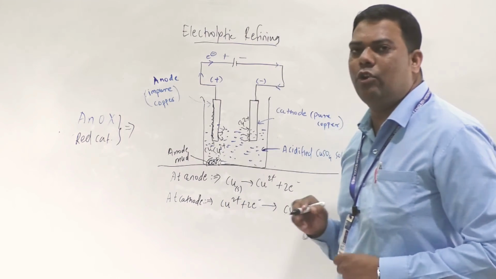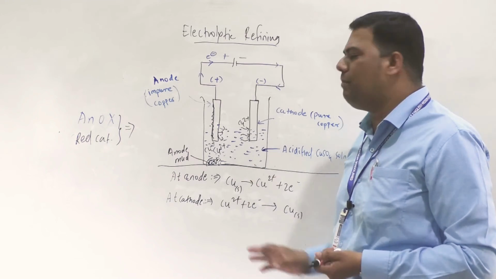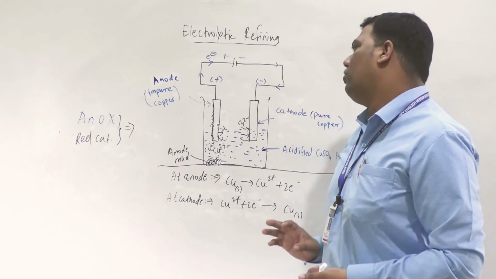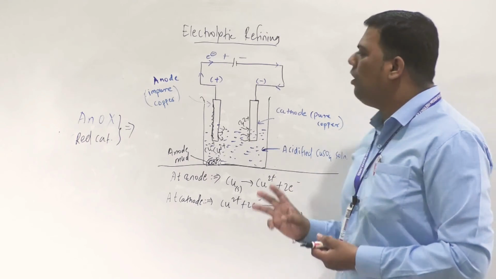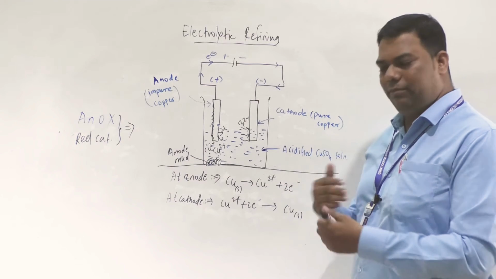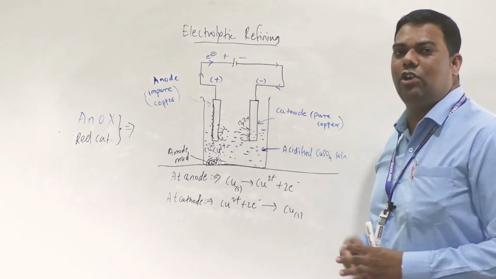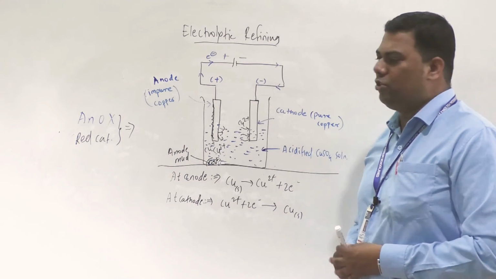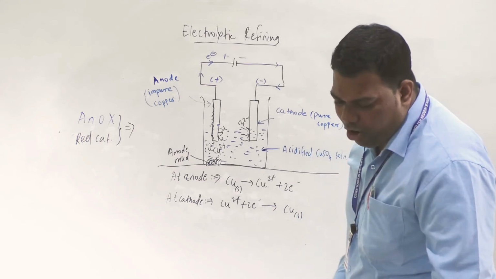In the form of anode mud, the insoluble solidified mass settles down at the anode part. So this is overall the electrolytic refining of copper. And the same will happen with silver also, then zinc, lead, gold and aluminium electrolytic refining. I hope you understood all this.